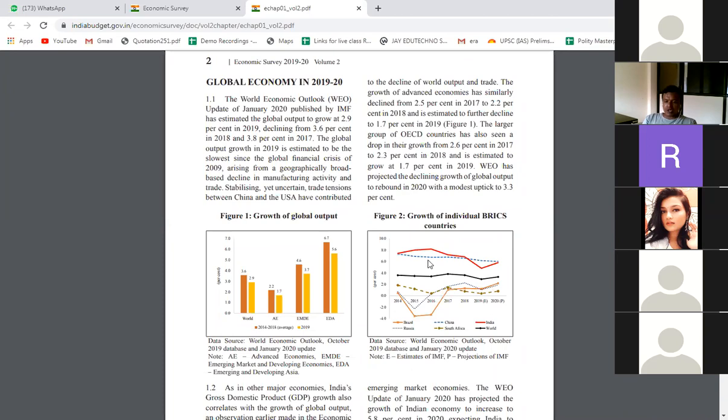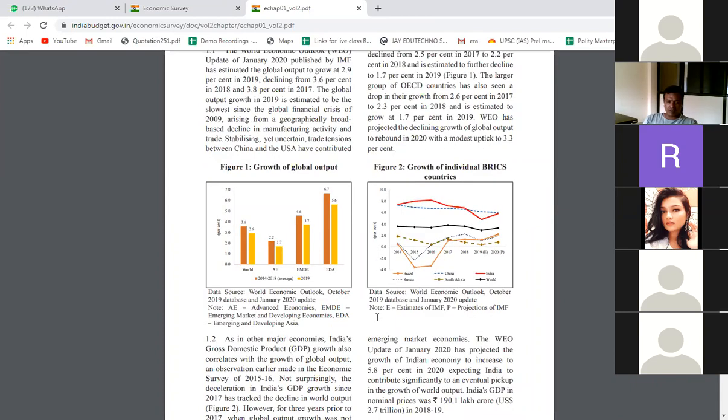So here you can see that out of the BRICS countries, India's GDP growth rate remained highest till 2019. In 2019, it fell below China. India's economic growth rate till 2014-18 was higher than China's, but again it fell below China. Are you understanding how to read this graph? Yes, sir. Right. Now you can go to the next graph.